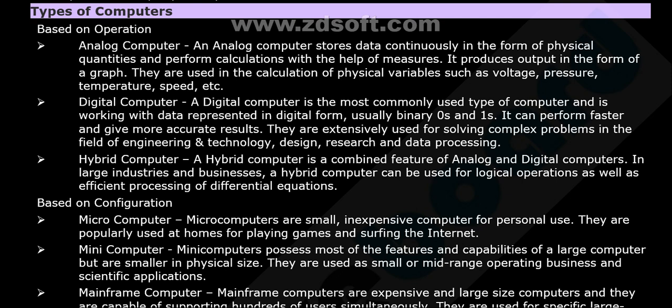It produces output in the form of graph. They are used in the calculation of physical variables such as voltage, pressure, temperature, speed, etc. So this is analog computer.